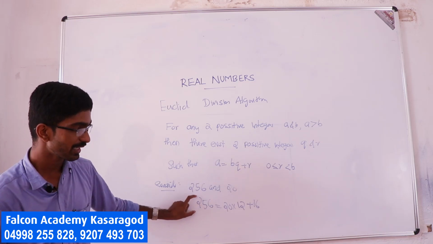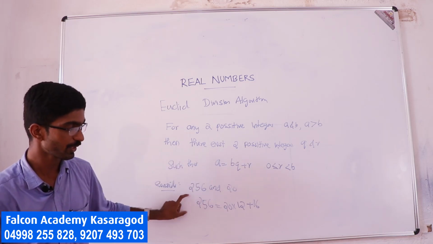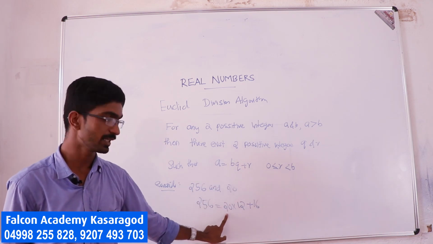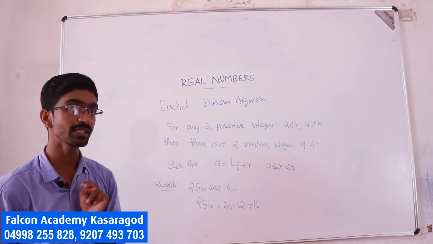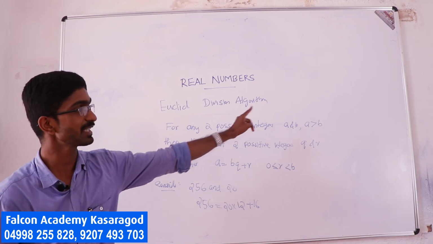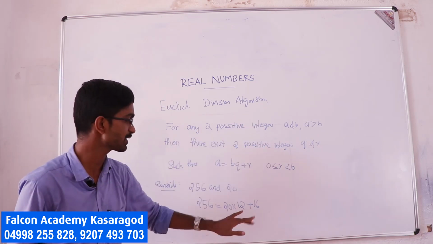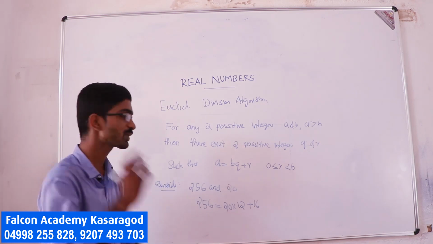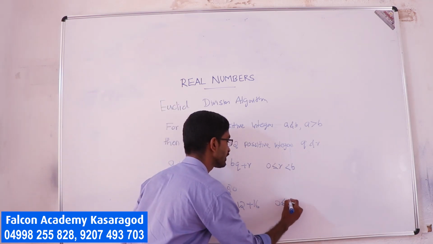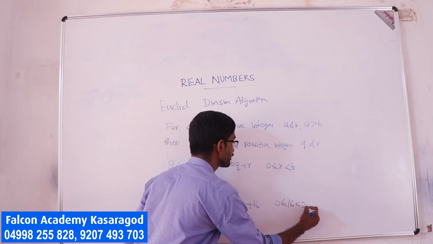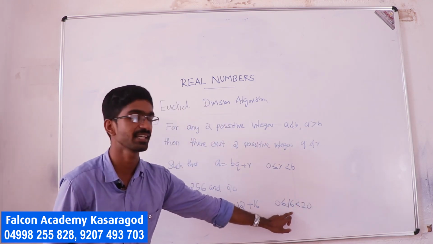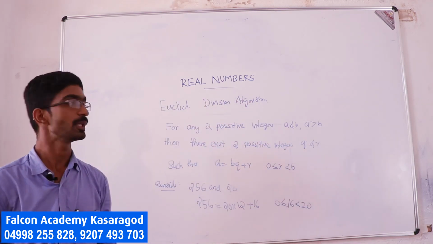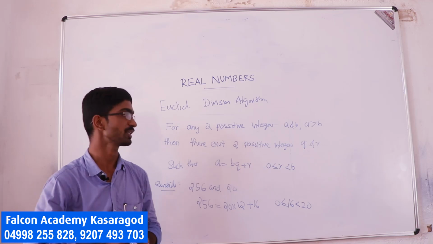Here we can apply this structure because a is 256 and b is 20, and there exist two positive integers q and r. That means q is 12 and r is 16. Also remember, 0 less than or equal to 16 less than 20. So r, here 16, is less than 20. This concept is called Euclid's division algorithm or division lemma.